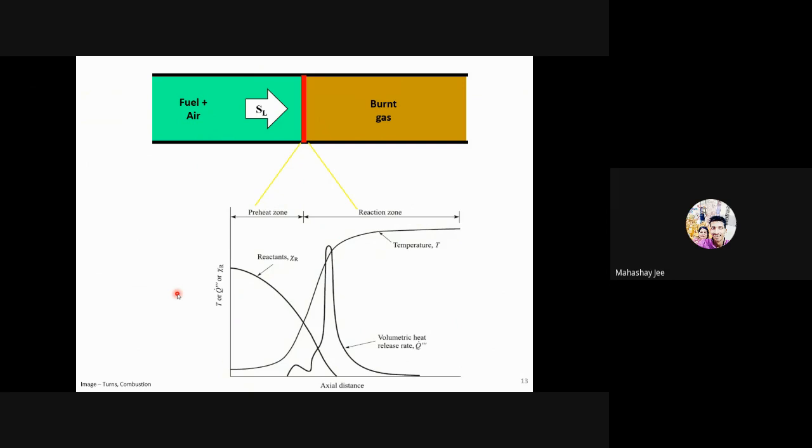Sir, can you explain that peak in volumetric heat release? Okay, so heat release will be in a very small region where your flame is, and it will peak at that time. There are small wiggles here and there because of some intermediate reactions, but in general, different books draw it differently. Usually, it is shown like this, with a very sharp peak. I will show you some results from my calculation also later on. So just wait for a few more slides.